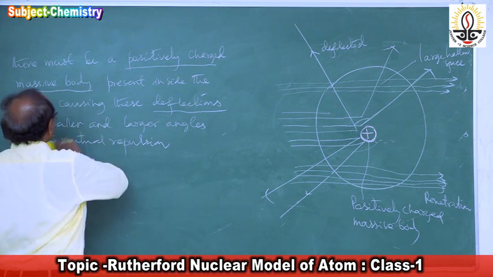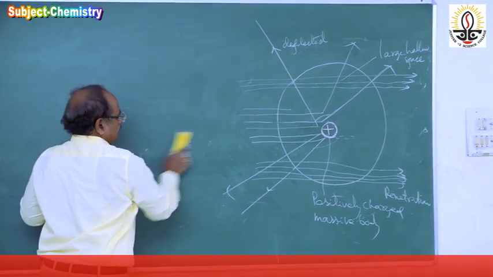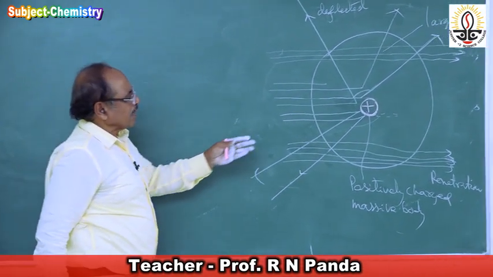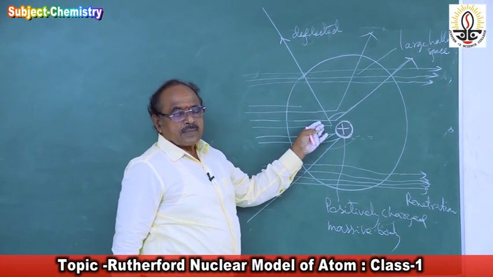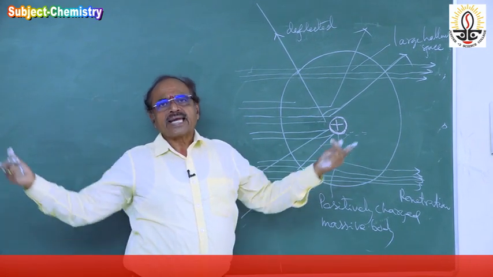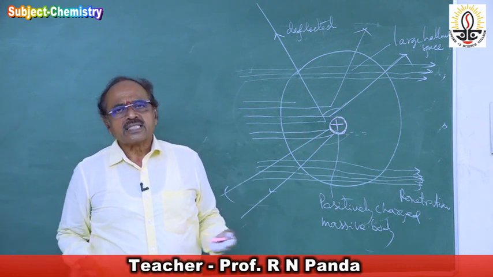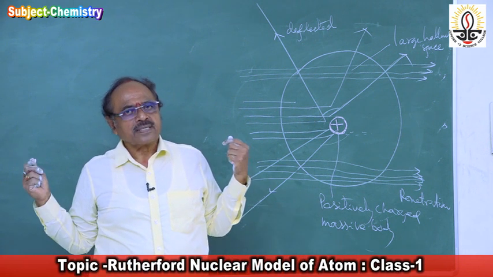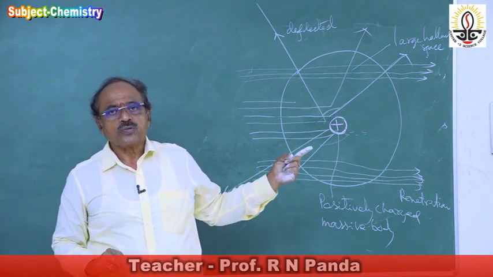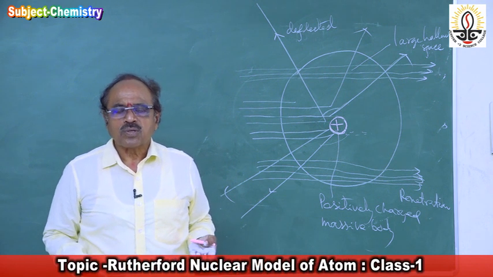Then comes the third observation he wanted to conclude. What is the third observation? The angle of deflection, or the extent of repulsion, depends upon what? Their close proximity, the proximity of the alpha particles. Those that come very near, the repulsion is more and the angle of deflection is more. And those that come at a little distance, the mutual repulsion is less, so the deflection is less. Very convincingly he could conclude his observations, which led to the discovery of a very important model of the atom, that is the Rutherford model of the atom.